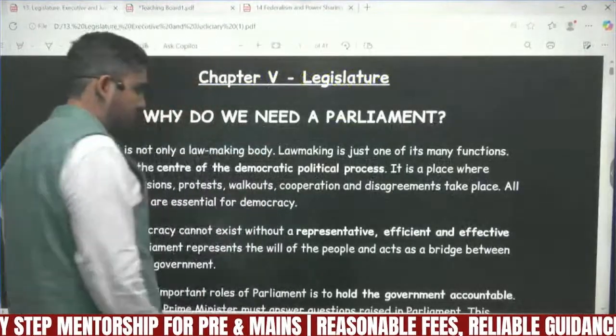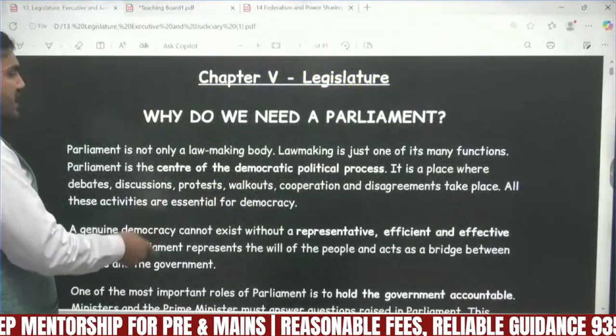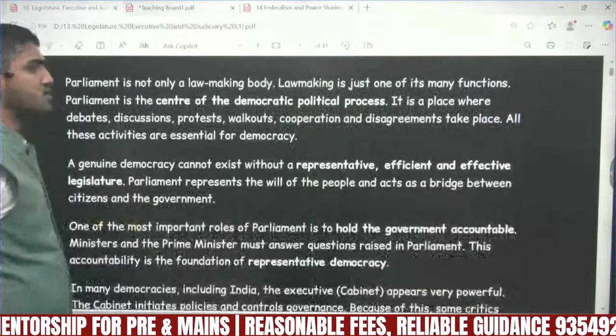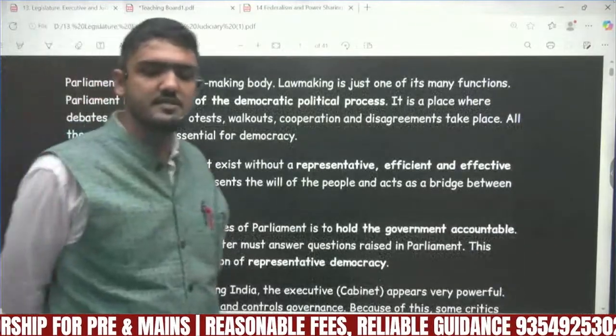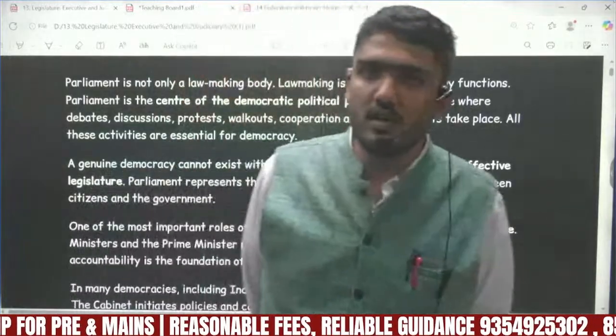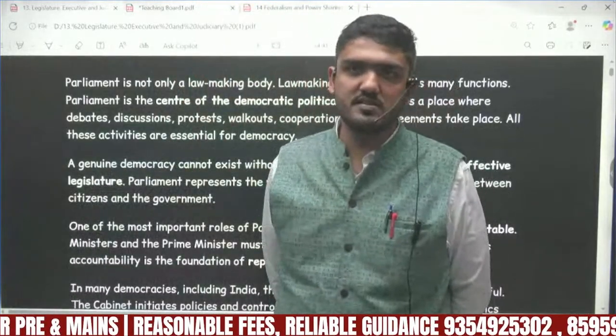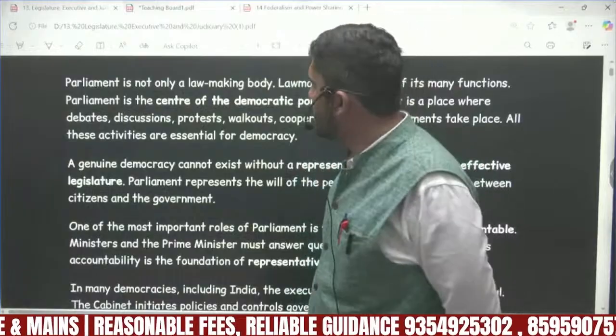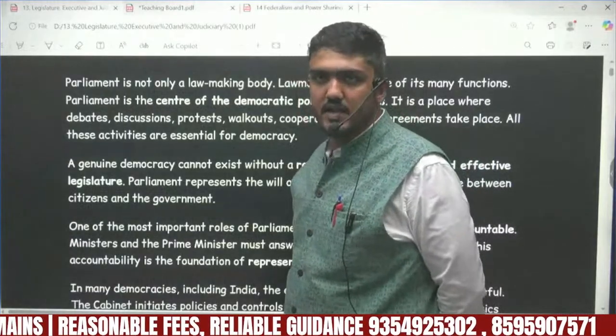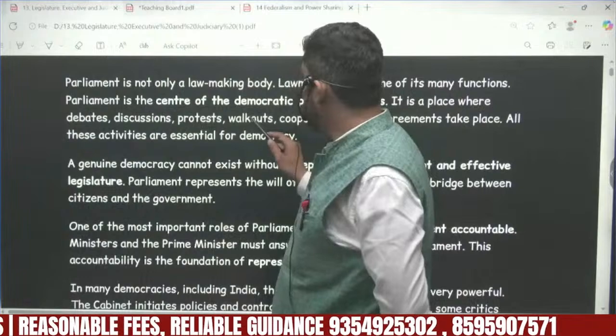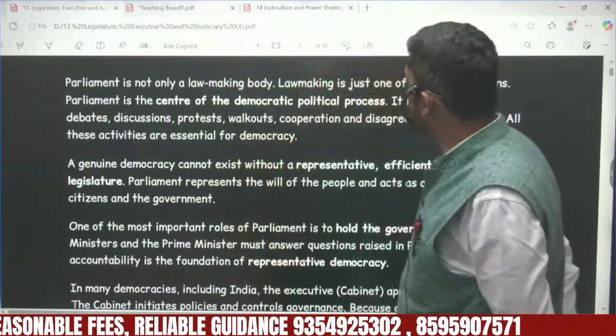All right, good. So why do we need parliament? Why is parliament required? Parliament is considered the highest deliberative body for all the democratic processes that go on in the country. The apex body at the central level is the parliament, the center of all the democratic political processes.